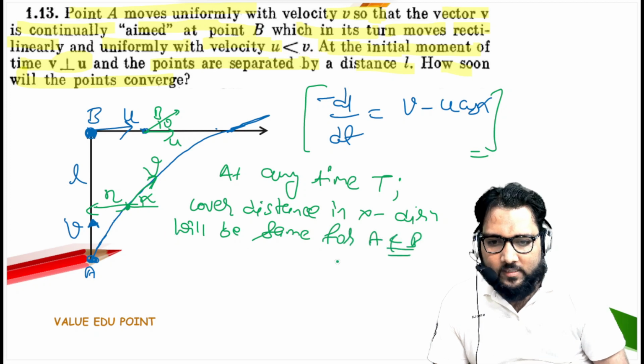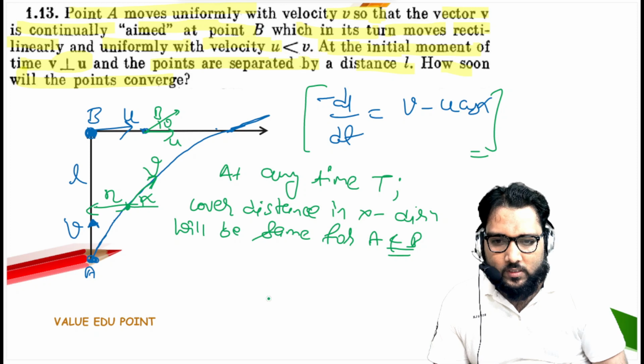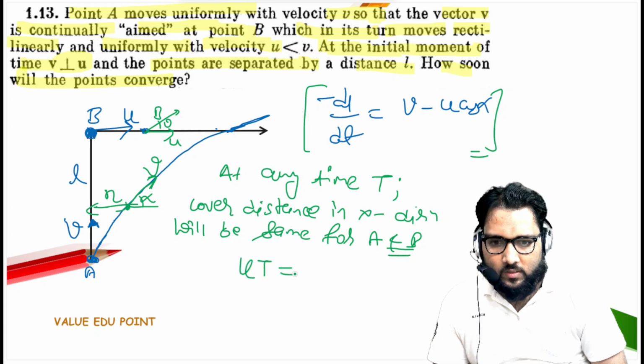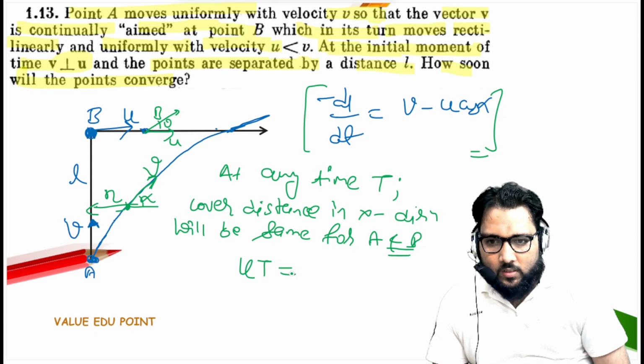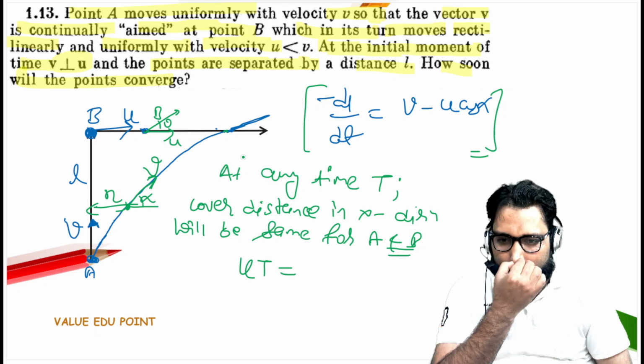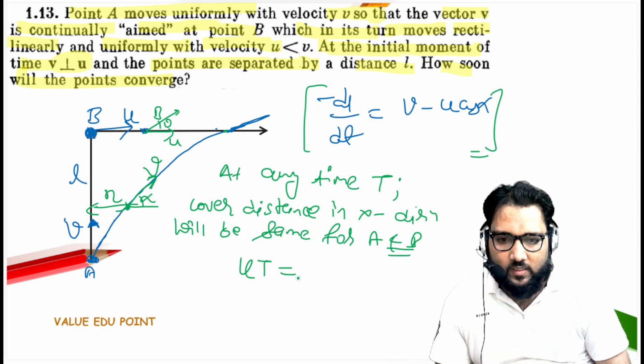Is it okay, guys? Now for the particle B, that will be u and t. When they reach here, the time taken will be t, and the velocity of v in the horizontal direction will be v cos alpha.